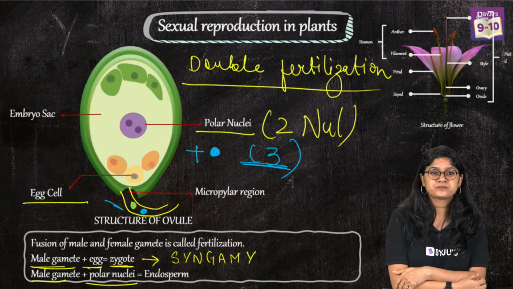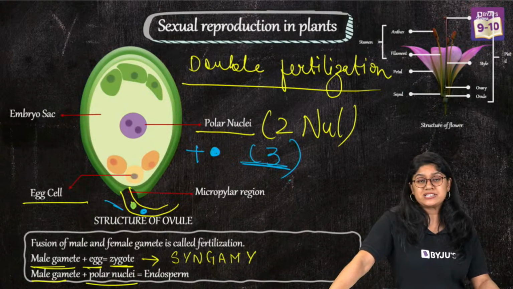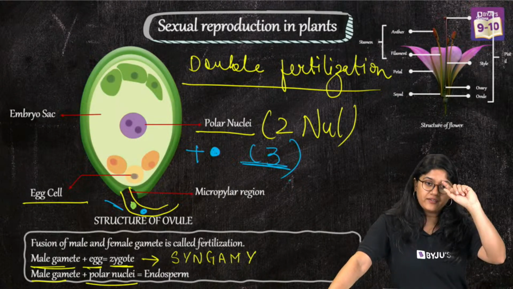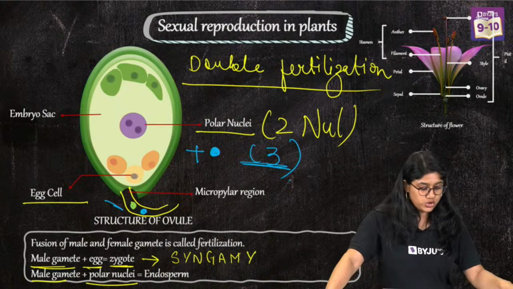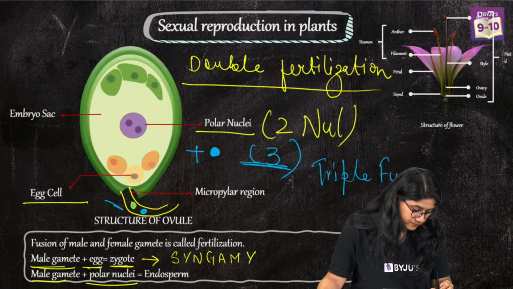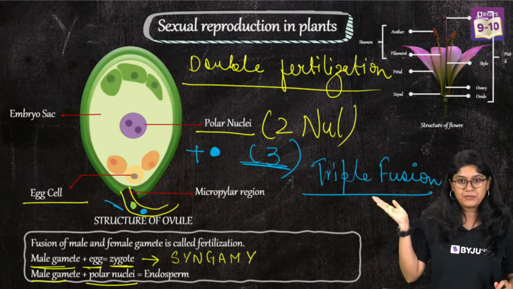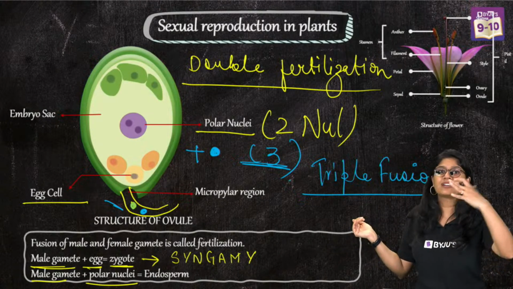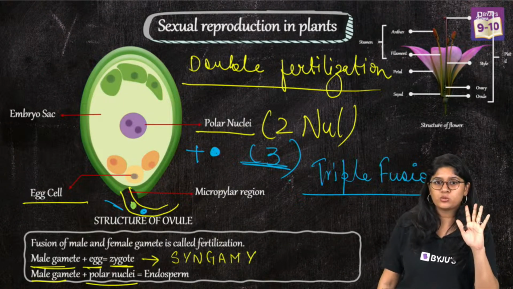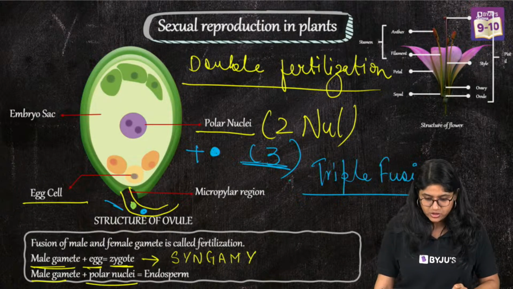Are we clear? So how do we define double fertilization? Double fertilization is a process that we see in plants where fertilization happens twice. You can mention the syngamy and the triple fusion. This is also called triple fusion. It has 2 types of fertilization, syngamy and triple fusion. Clear, right? Krish, haploid means half the number of chromosomes. Very good, everyone.